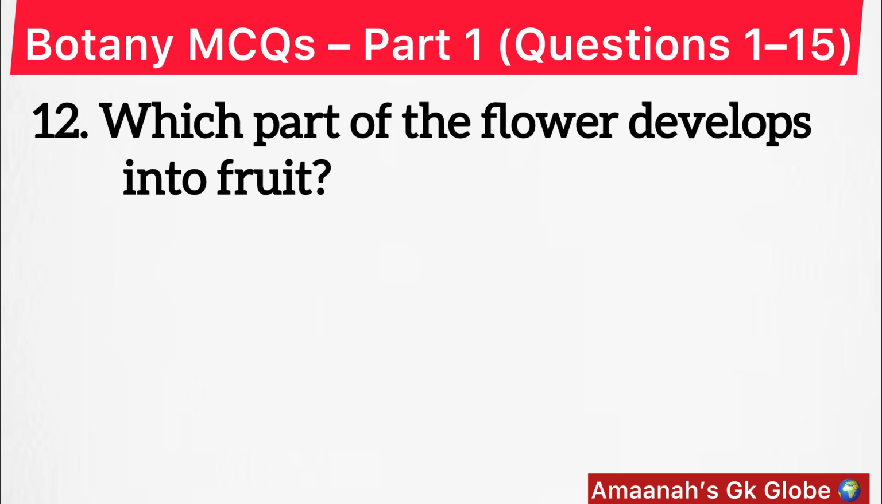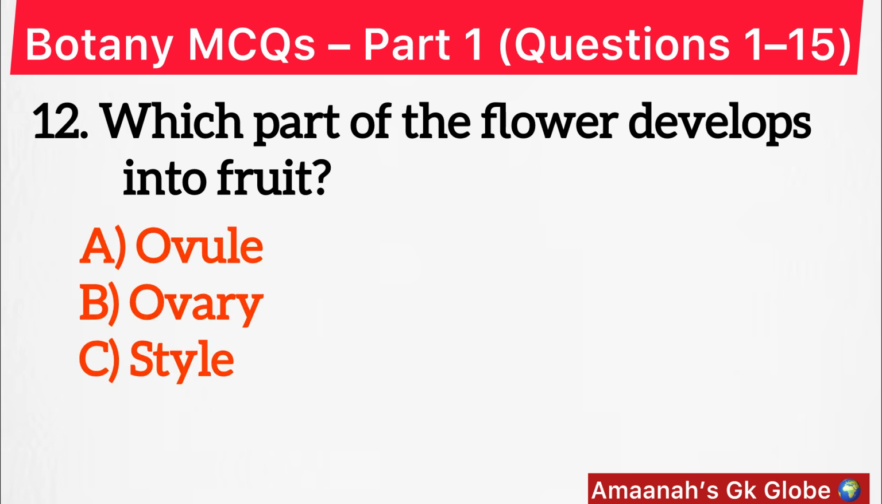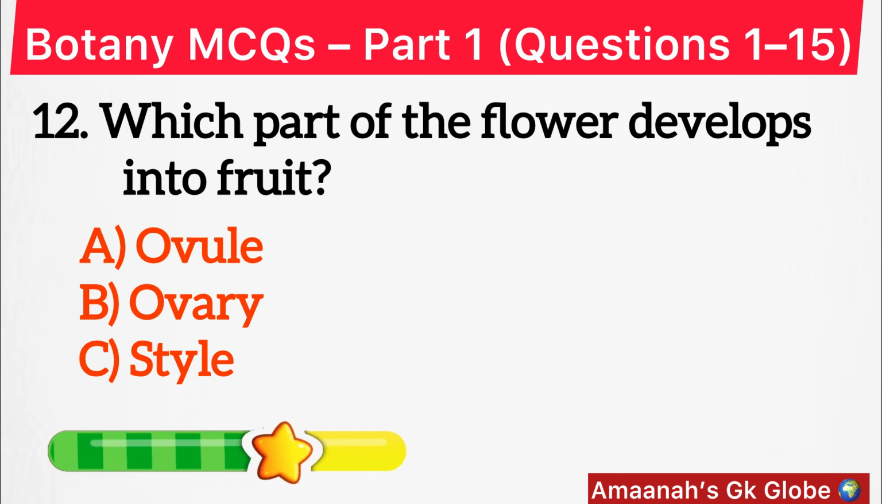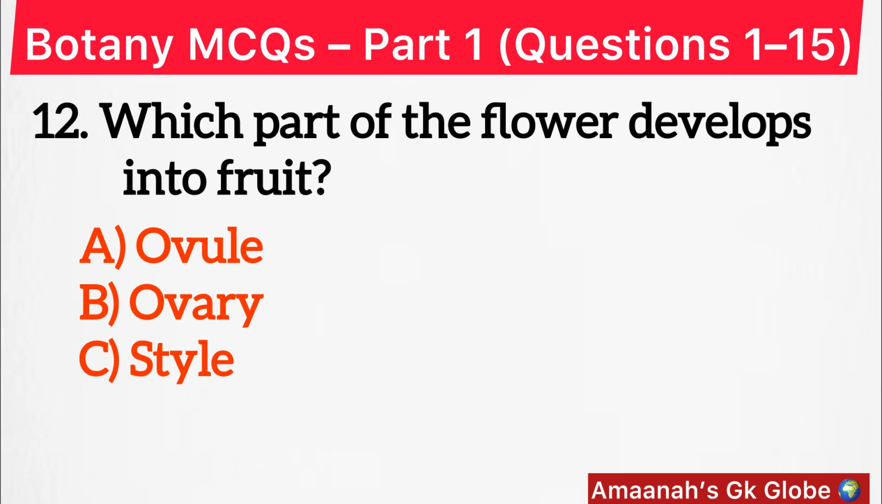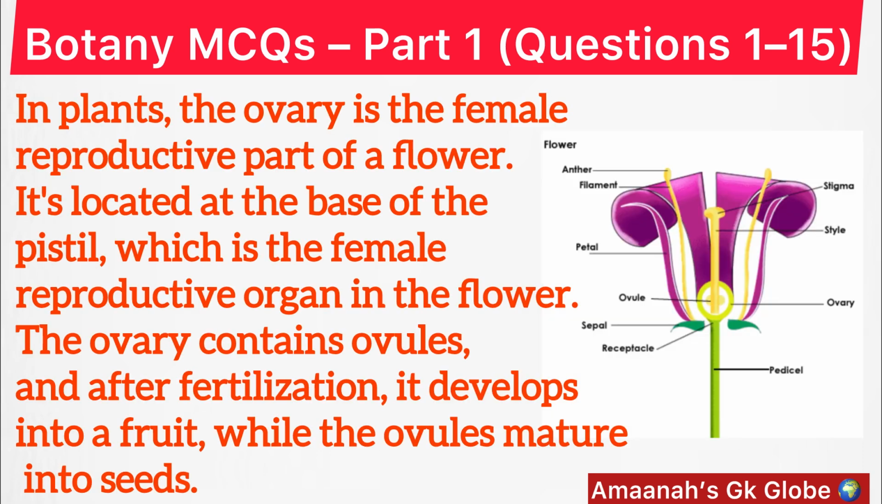Which part of the flower develops into fruit? It's option B, ovary. In plants, the ovary is the female reproductive part of a flower. It's located at the base of the pistil, which is the female reproductive organ in the flower. The ovary contains ovules, and after fertilization, it develops into a fruit, while the ovules mature into seeds.